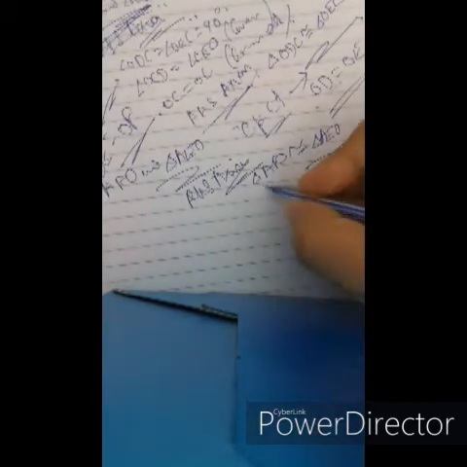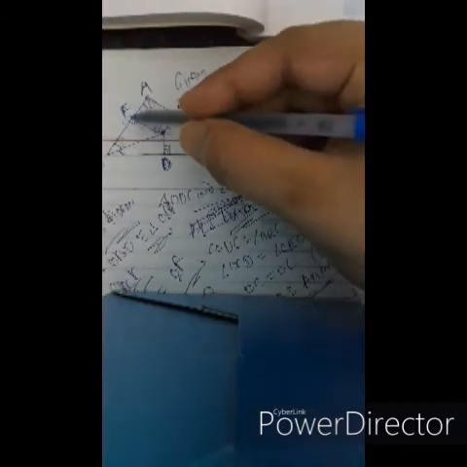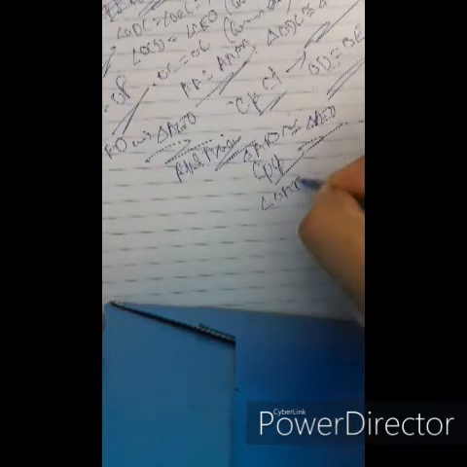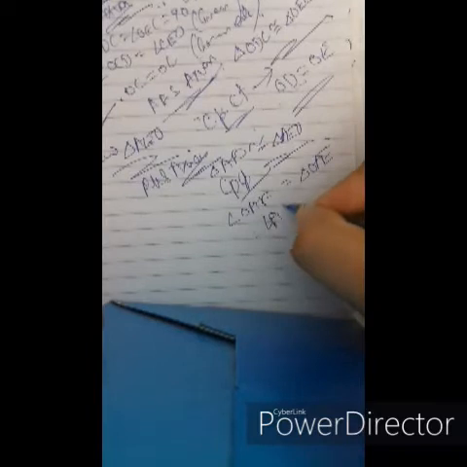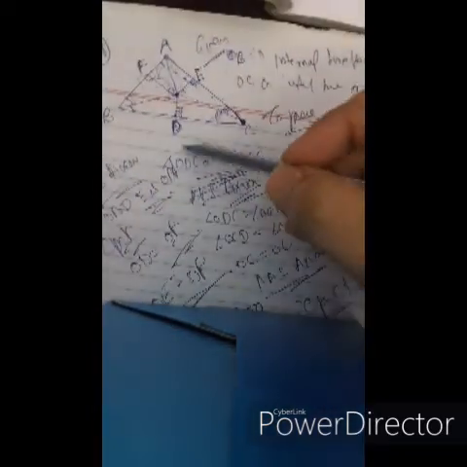Now based on CPCT, since these two triangles are congruent, angle OAF is equal to angle OAE. Therefore, angle A is bisected. Since these two angles are equal, it is proved that OA is the bisector of angle A. I hope you got this problem. I'll just repeat it once again for your own convenience.